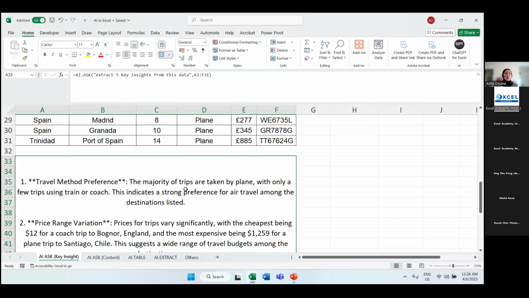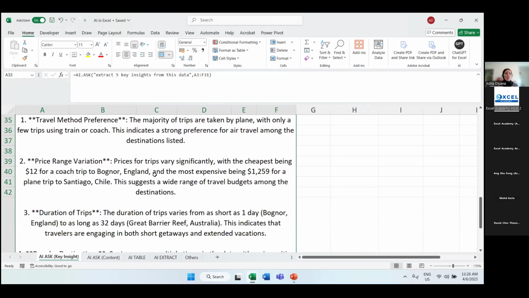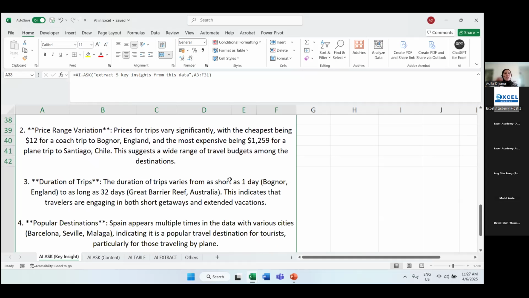Number 2, price range variation, similar to what we saw earlier: the cheapest is a trip to Bognor, $12, and the most expensive is to Santiago, Chile. Duration of trips is also the same as earlier. The shortest is a 1 day trip to Bognor, England, and the longest is 32 days to the Great Barrier Reef, Australia.